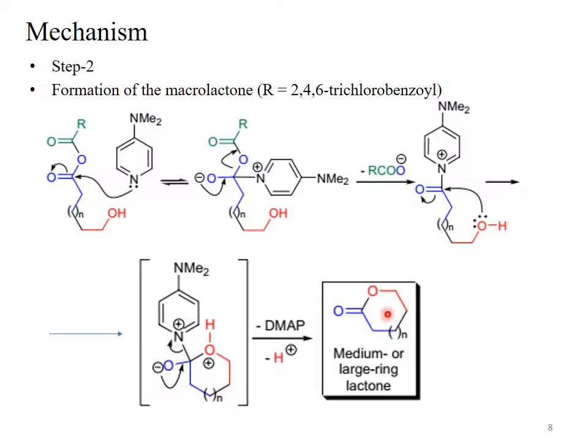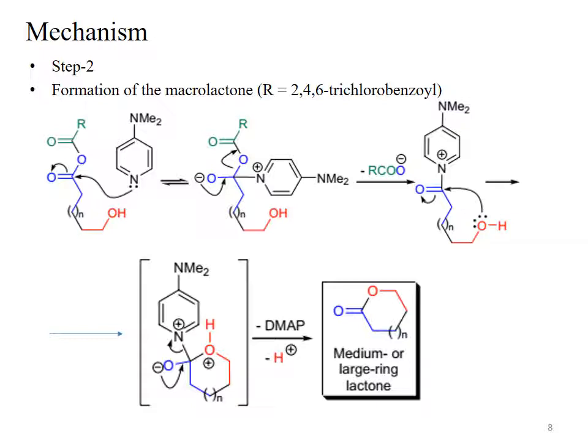This cationic species shows intramolecular cyclization because of the hydroxyl group present in the same molecule. The lone pair of oxygen attacks the carbonyl carbon and the bond shifts towards the oxygen, and we have this cyclized intermediate in which the oxygen of the hydroxyl group is positively charged, and the nitrogen of DMAP is also positively charged.